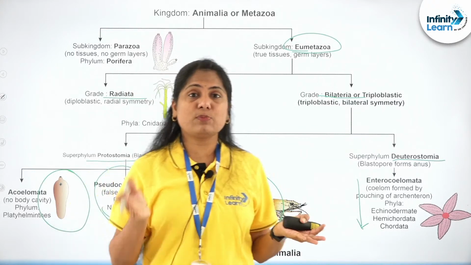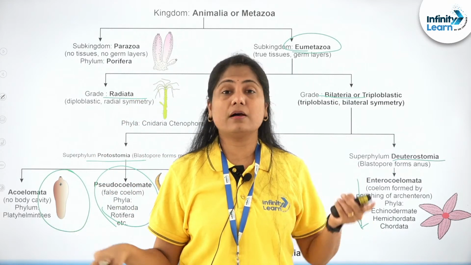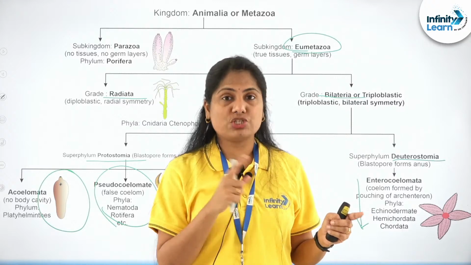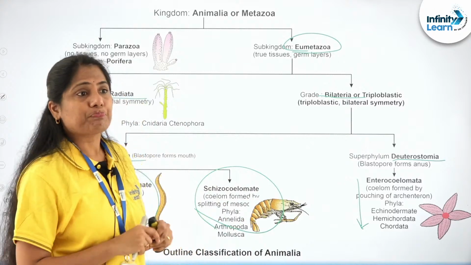Again, what's the difference between schizocoelom and enterocoelom? Schizocoelom is formed by the splitting of the mesodermal layer. Enterocoelom is formed by the outpouching or the outpushing of the gut wall, right?